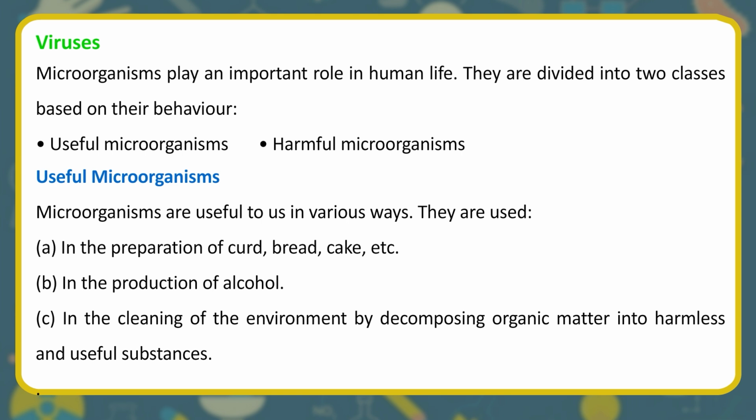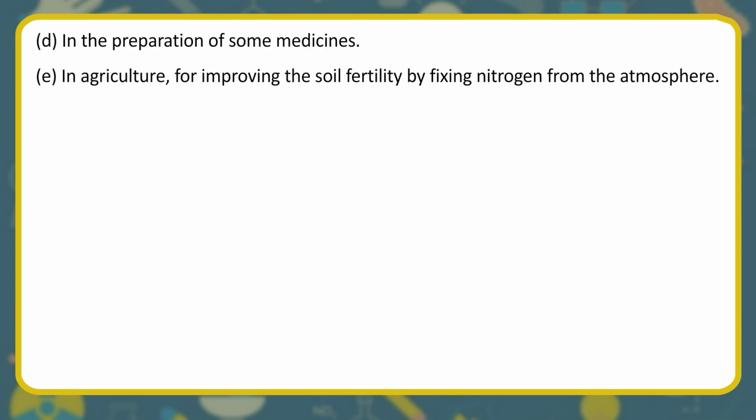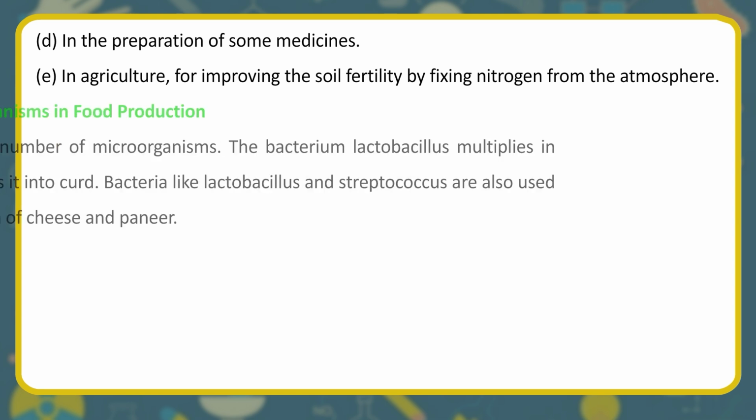They are used in the preparation of curd, bread, cake, etc. In the production of alcohol. In the cleaning of the environment by decomposing organic matter into harmless and useful substances. In the preparation of some medicines. In agriculture, for improving the soil fertility by fixing nitrogen from the atmosphere.